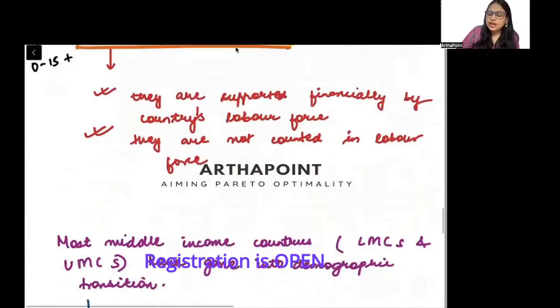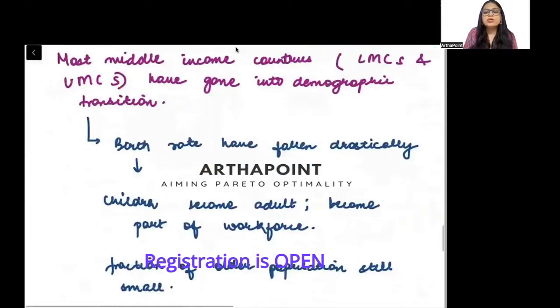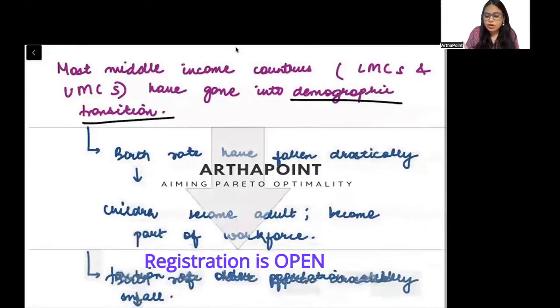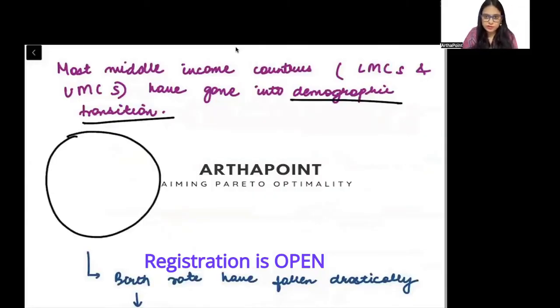क्यों? Because they are financially supported by the labor force of the country. वो खुद से तो नहीं earn कर रहे हैं. So they are supported by the labor force of the country, by people who are working, by people who are earning, right? And secondly, they themselves are not part of the labor force. Now there is something which is called demographic transition. Demographic transition क्या बोलता है? That initially, in the initial phase of development, any country has high birth rate and high death rate.